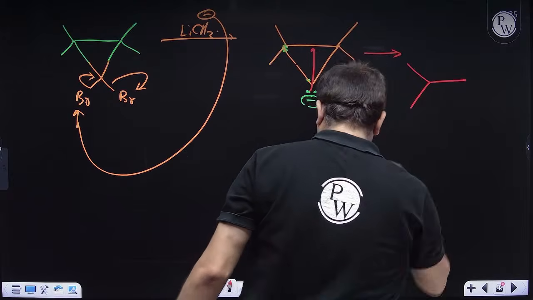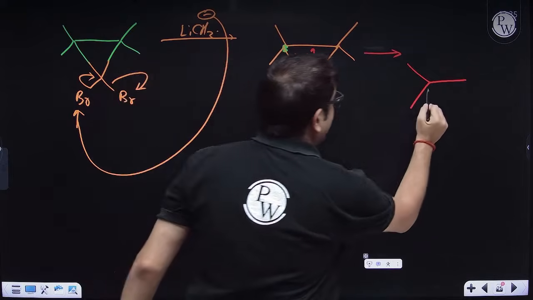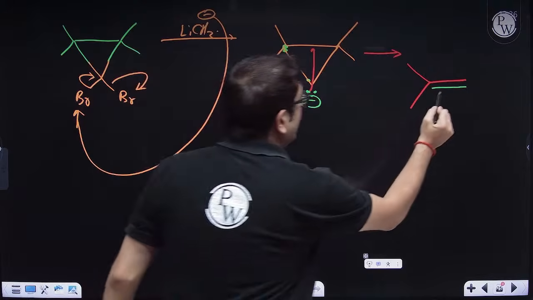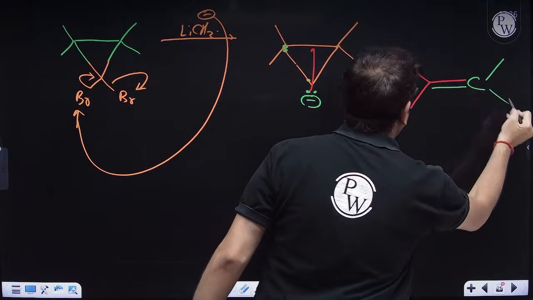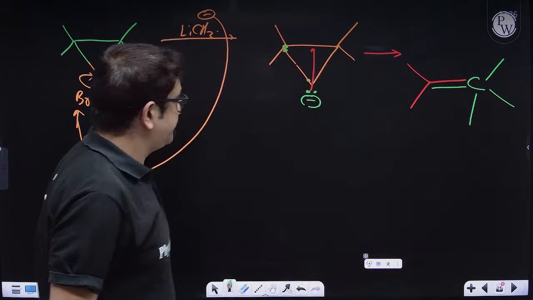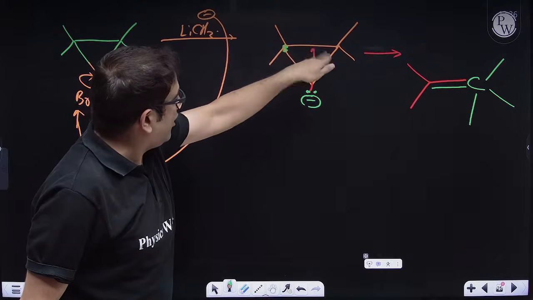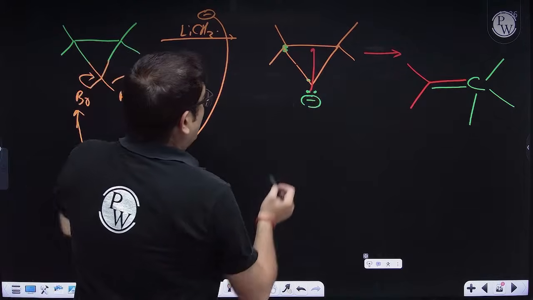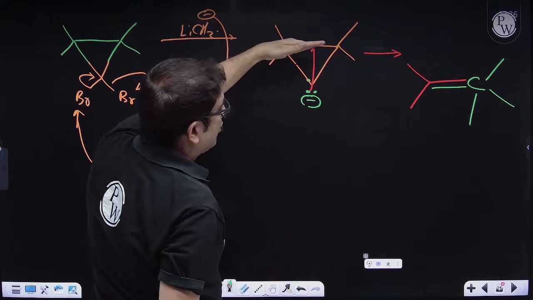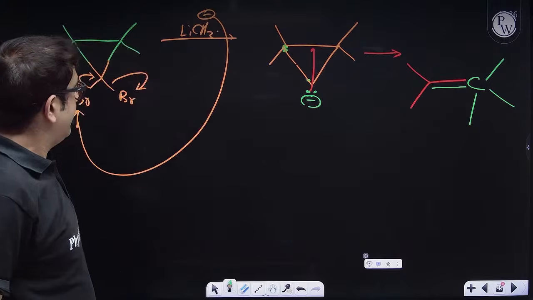So this was a sigma bond. Sir, this sigma bond will try and be converted into a pi bond. That is okay, sir. Now look at this carbon, which is having two groups, but now it is having a substitution. So I need both the carbons to form a double bond. Why? Because once it has formed a double bond, this ring has to be broken. And how many bonds can you see over here? 3, right? Yes.